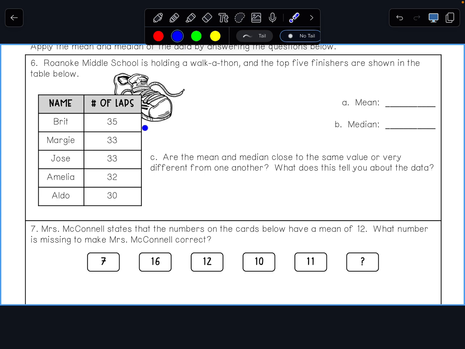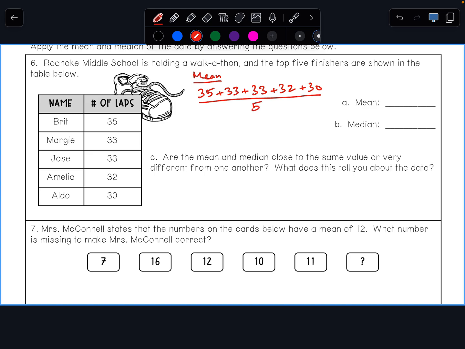So what is the mean? Well, there are 5 people. I have to add it up. So the mean, I'm going to go ahead and do this in red. It's 35 plus 33 plus 33 plus 32 plus 30. And you have to divide that by the number of people, which is 5.